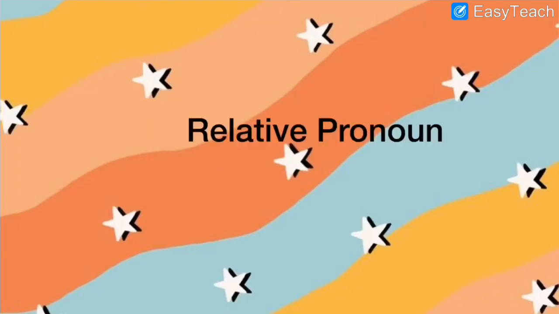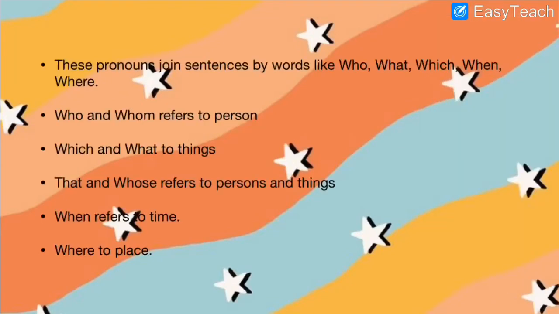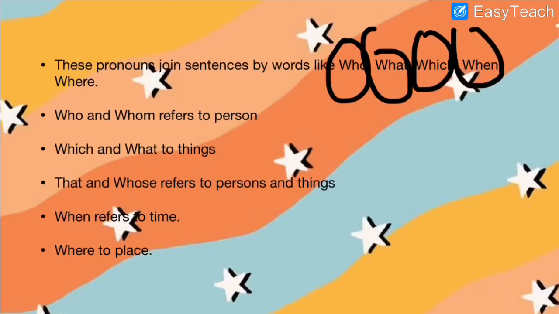Now relative pronoun. Relative pronouns are words used to join sentences, by words like who, what, which, when and where. Okay, same way. But can you make a wild guess, where will a relative pronoun be placed? Yes, it will be placed in the middle of a sentence.